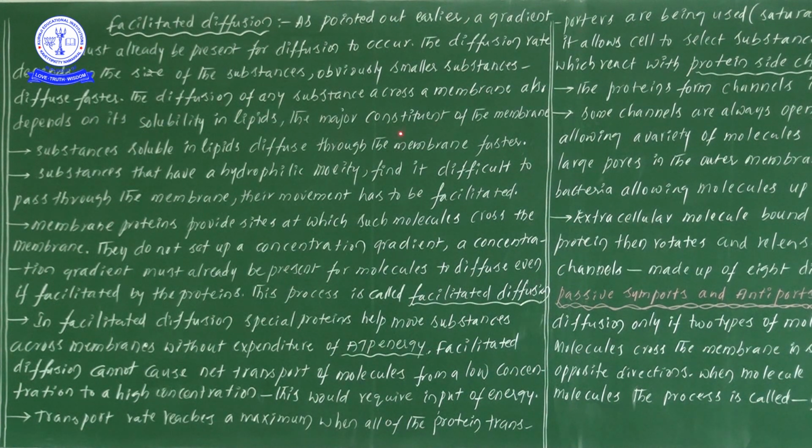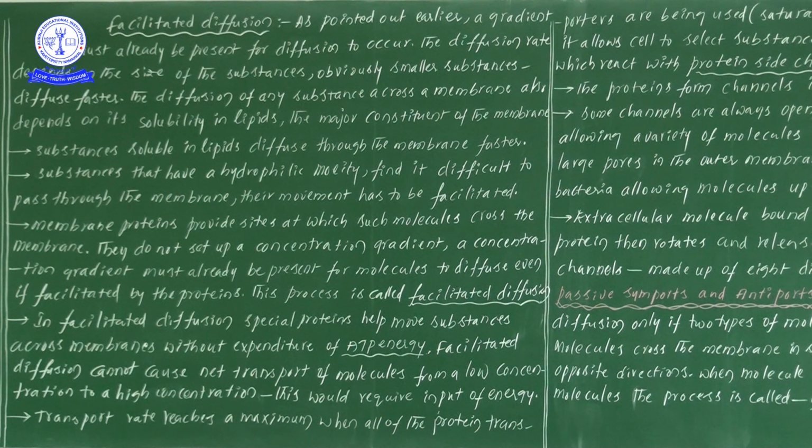Next, the major constituent of the membrane. Here, lipids are considered the major constituent of the membrane. That's why, if molecules have the nature to solubilize in lipids, such substances or ions can cross the membrane very easily.